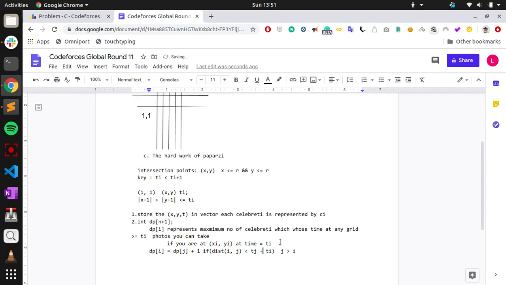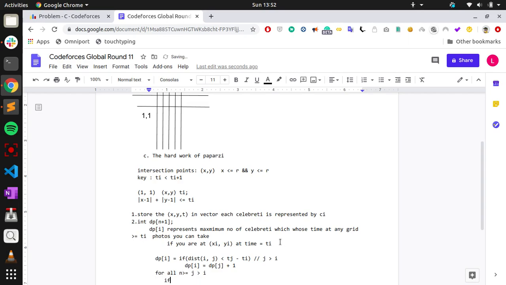So basically dpi should be dpj plus 1 if and only if this condition holds. We'll do this for all j greater than i and less than n.